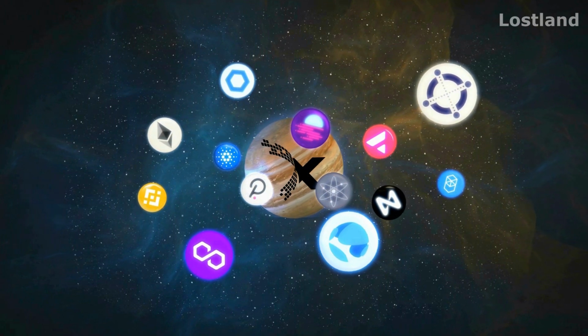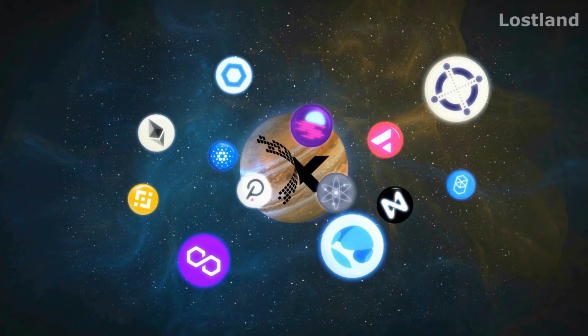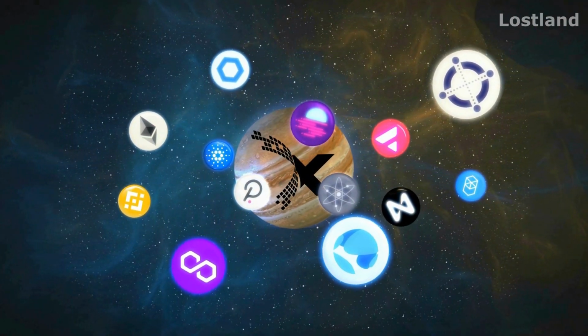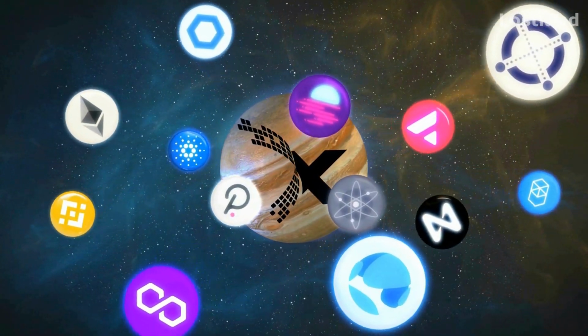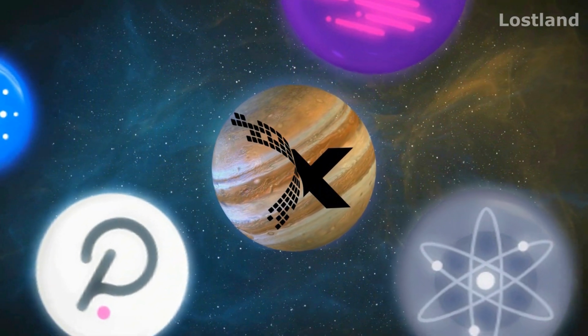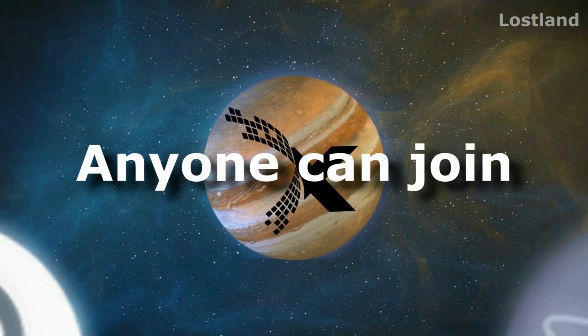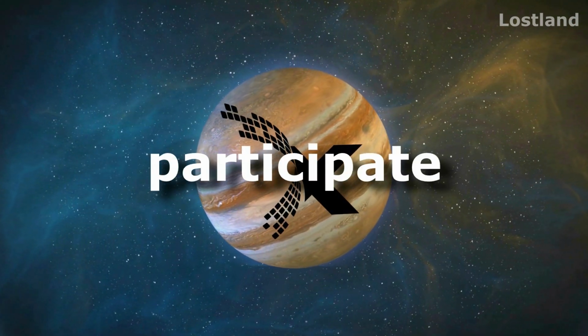Axelar is a universal interoperability platform that connects all blockchains through a decentralized network for platform builders, developers, and users. Anyone can join the network, participate, and use it.